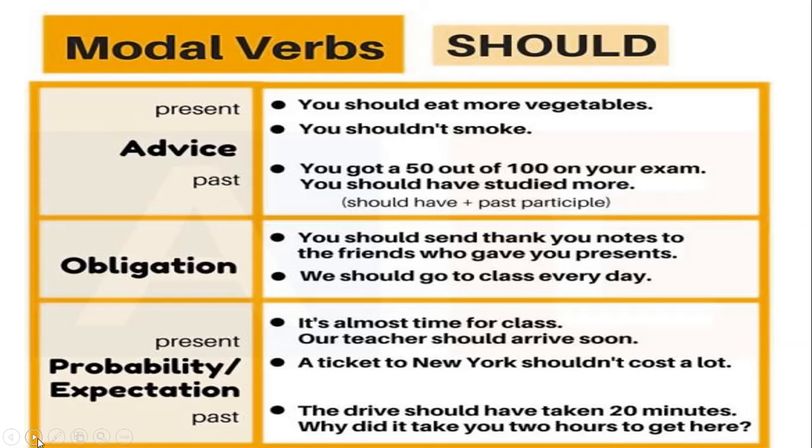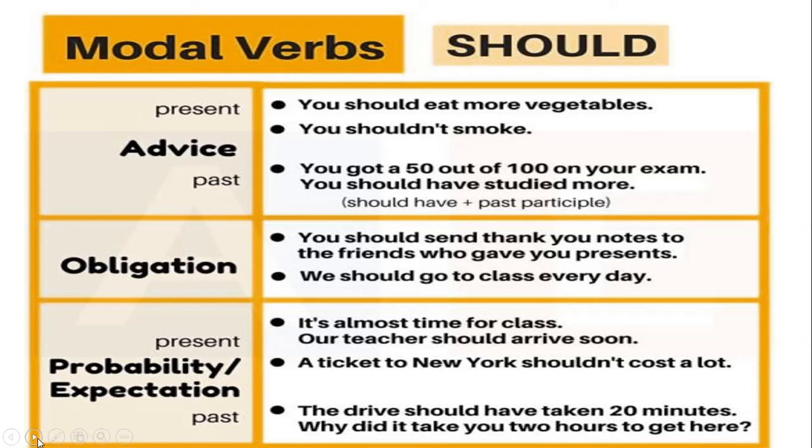If I talk about should, the very first thing that comes in our mind is it always expresses duty or obligation, or it shows us the advice. करना चाहिए. Fine. So this is the exact meaning of should. करना चाहिए, होना चाहिए. तो चाहिए shows that it is modal should. If I talk about advice, it is you should eat more vegetables. It implies in present. You shouldn't smoke.